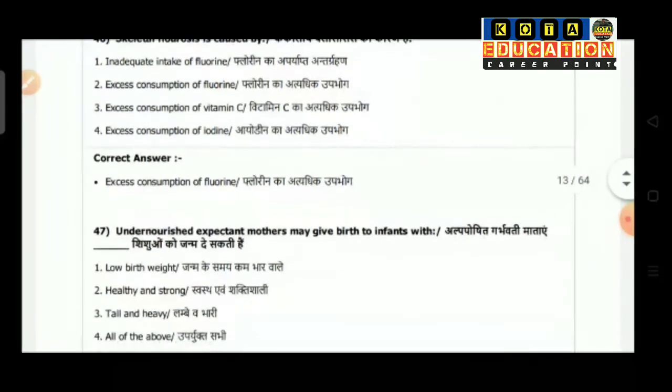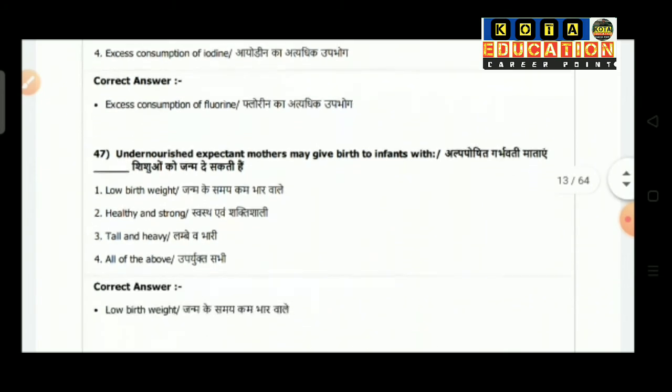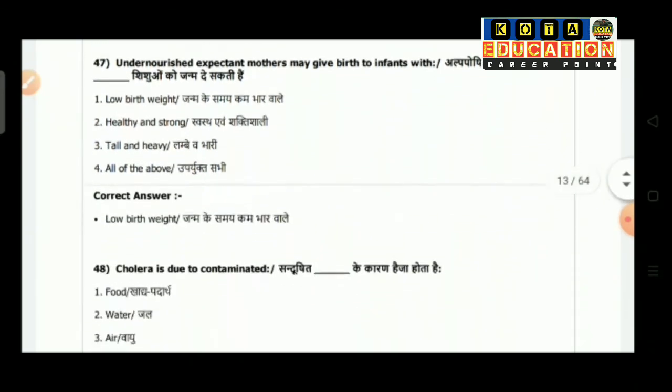Question number 47: an undernourished expectant mother may give birth to an infant with. Option 1 is low birth weight, option 2 healthy and strong, option 3 is tall and heavy, option 4 is all of the above. So the correct answer is low birth weight.